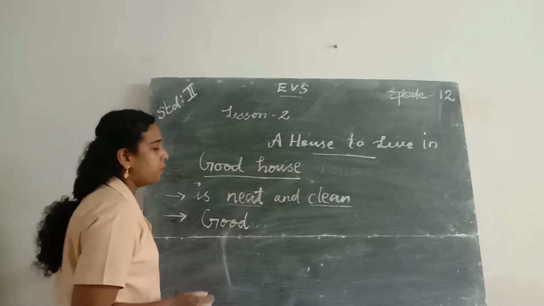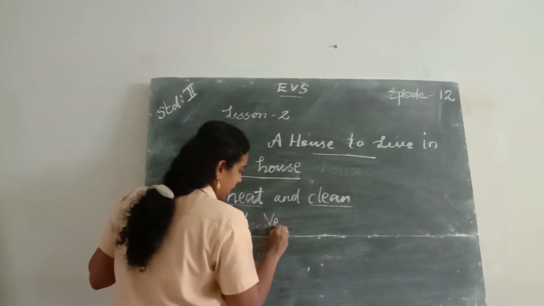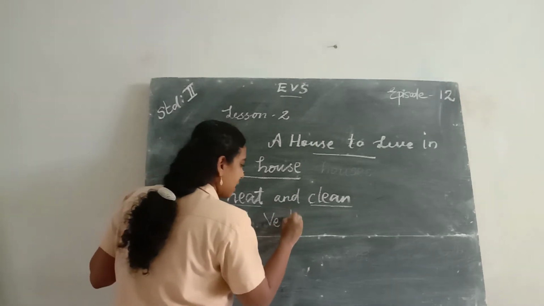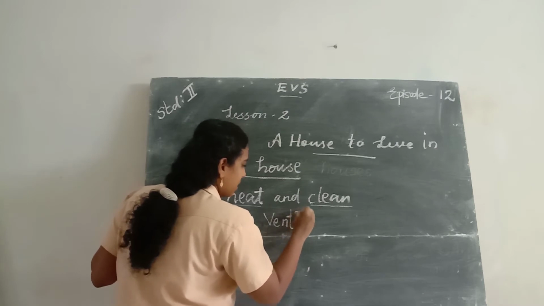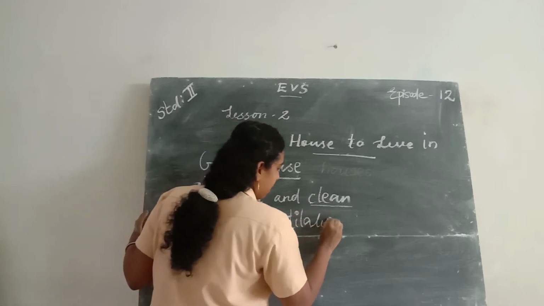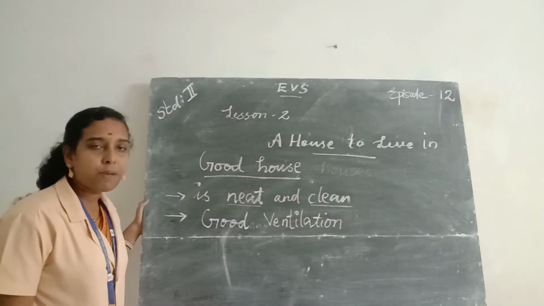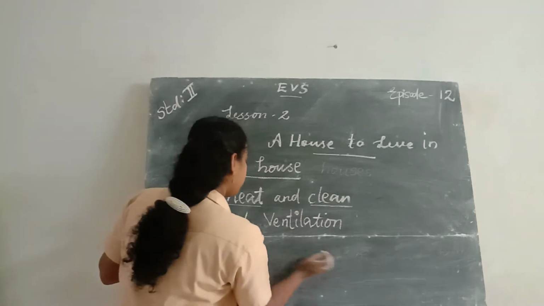G-O-O-D. Good ventilation. V-E-N-T-I-L-A-T-I-O-N. Ventilation. So what is the spelling of ventilation?